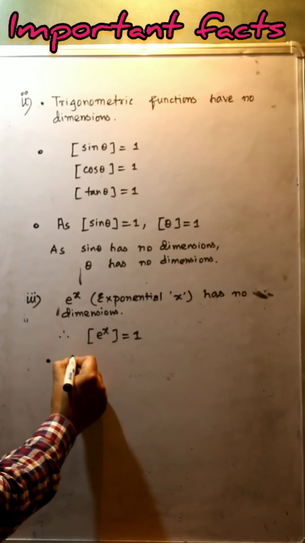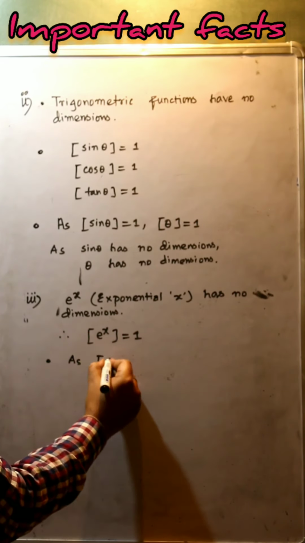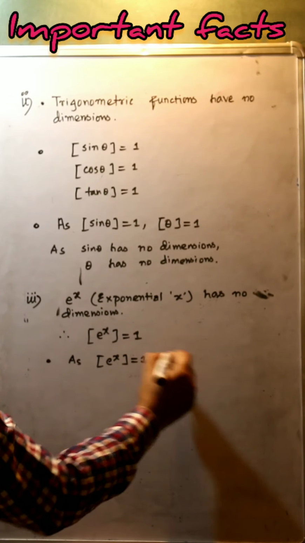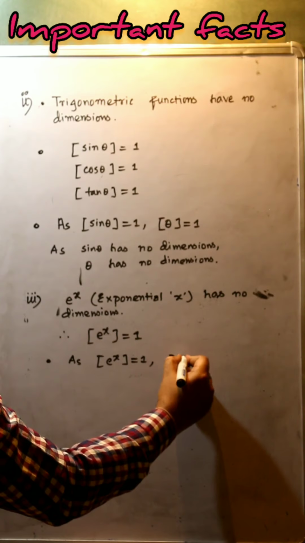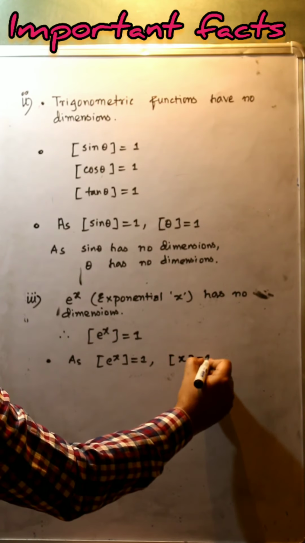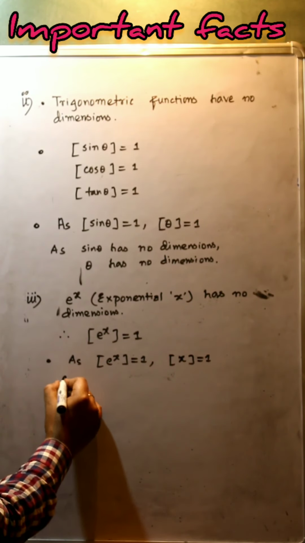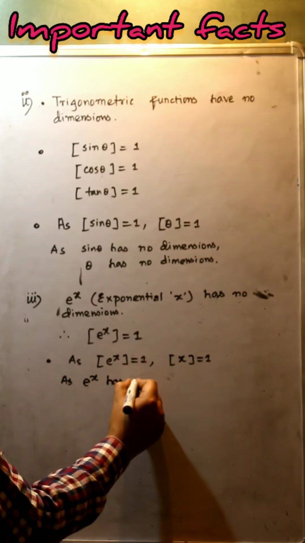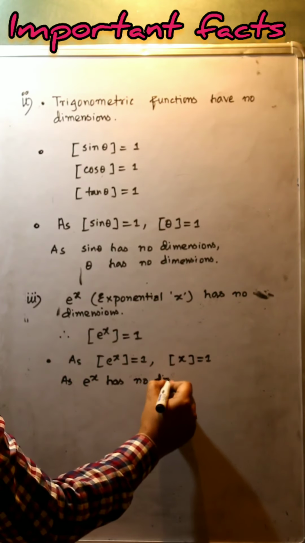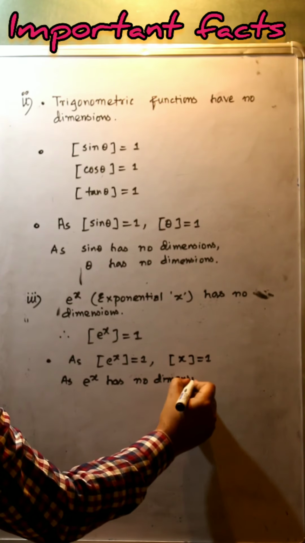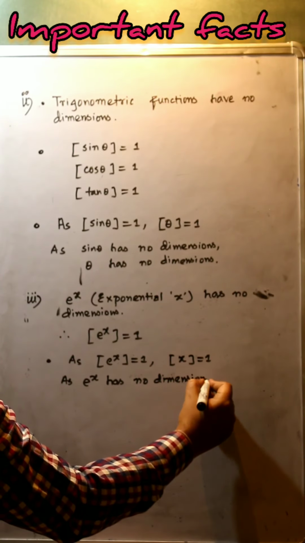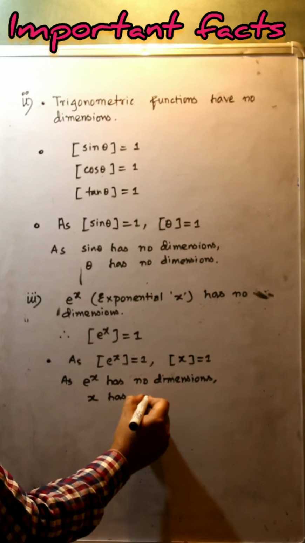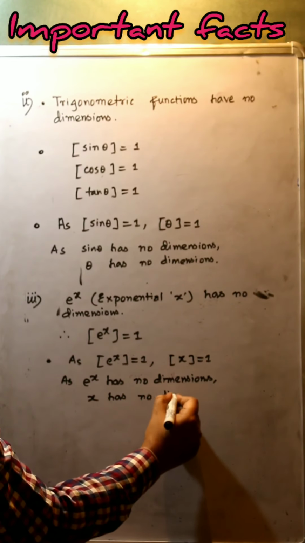And also, as e to the power x has no dimension, we can say that the power of e, that is x, has no dimension. So as e to the power x has no dimensions, the power of the exponential number has also no dimensions. x has no dimensions.